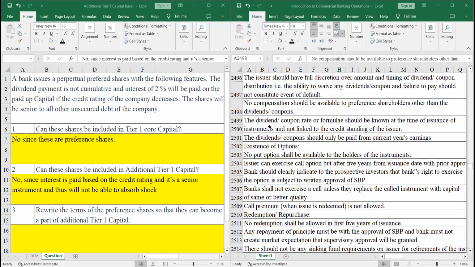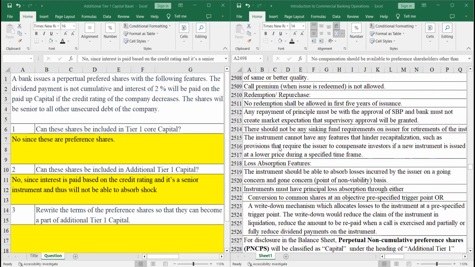What about redemption of these shares? Again, you cannot buy back these shares in the first 5 years. There's no redemption of this issuance in the first 5 years. If any repayment has to be made, it has to have a SPP approval. There should not be any sinking fund requirement. Sinking fund is a fund where the company puts money so that when they have to pay or retire the instrument, they have money collected to pay to the investors. There should not be any sinking fund requirement attached to this instrument.